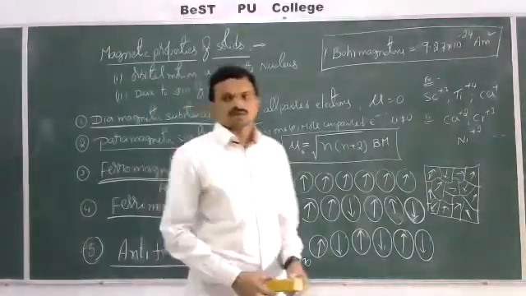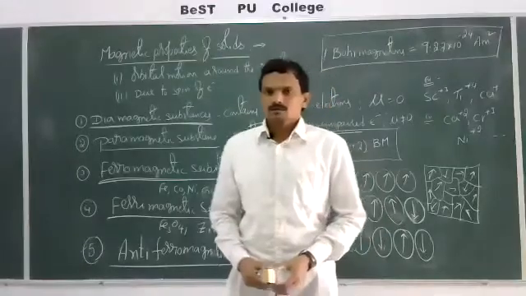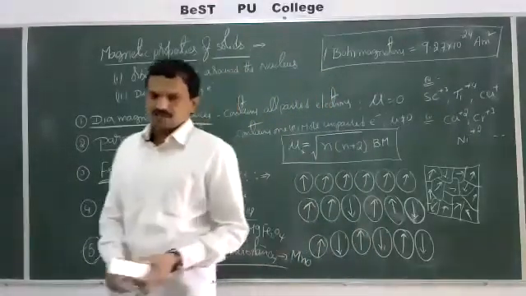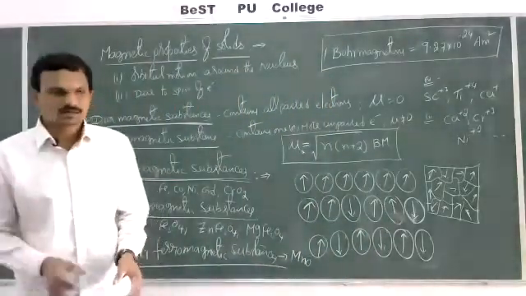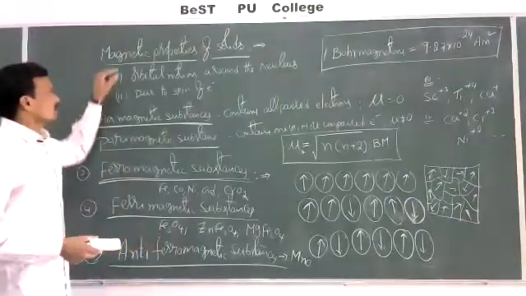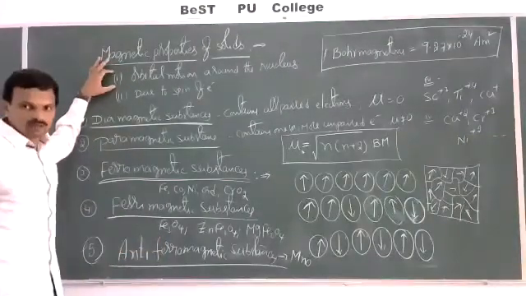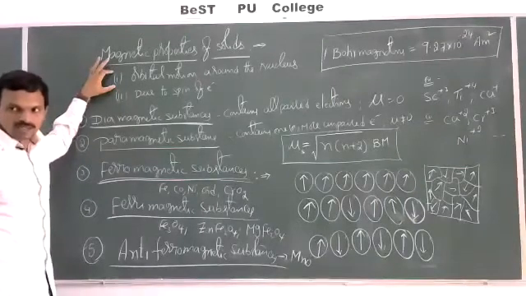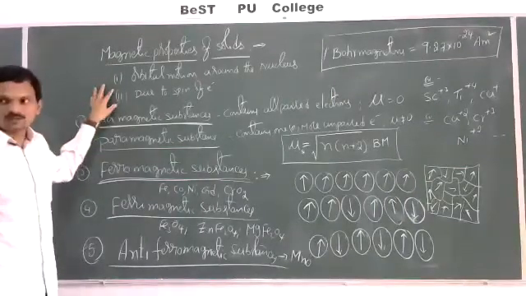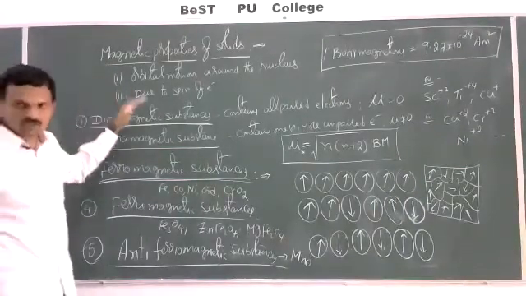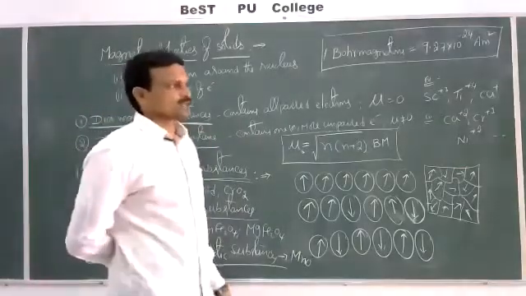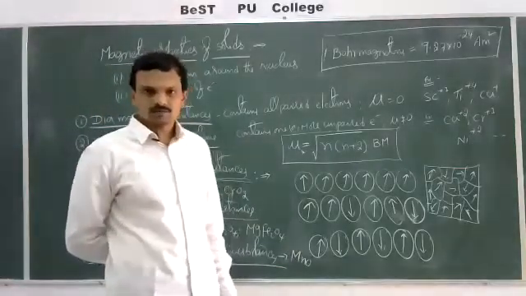Magnetic properties of solids. See, the magnetic nature of a substance is due to two reasons. One is the orbital motion around the nucleus, and the second is the spin of the electron. Because of these two reasons, the substance possesses a magnetic nature.